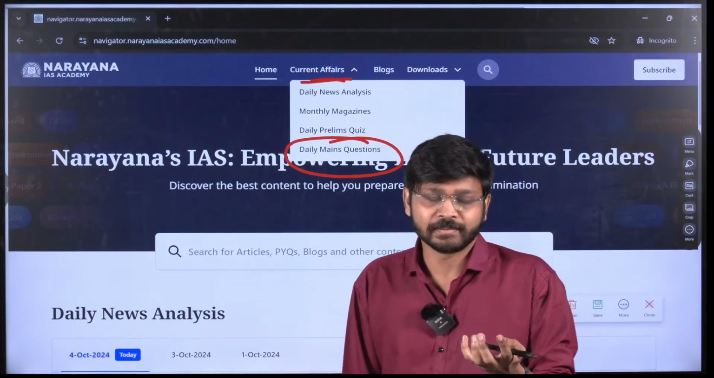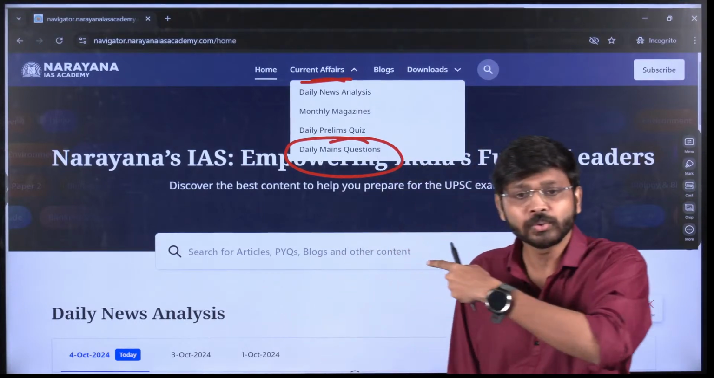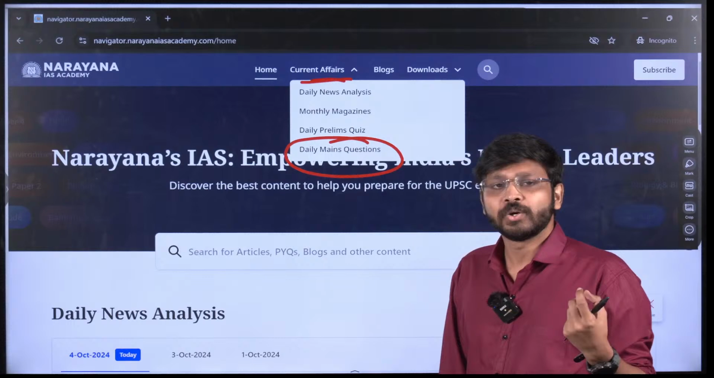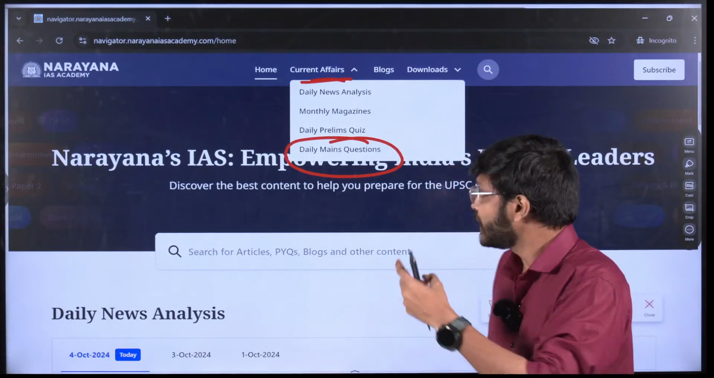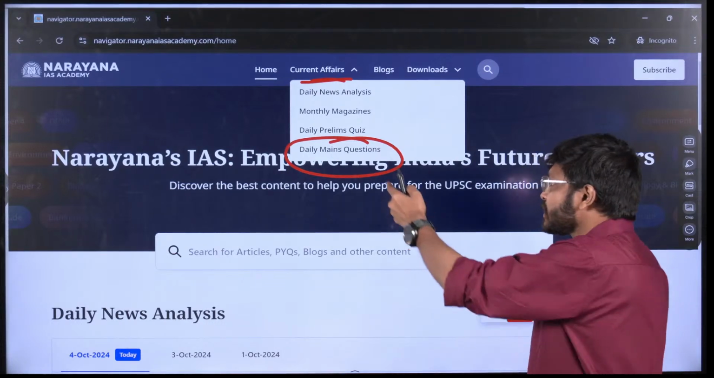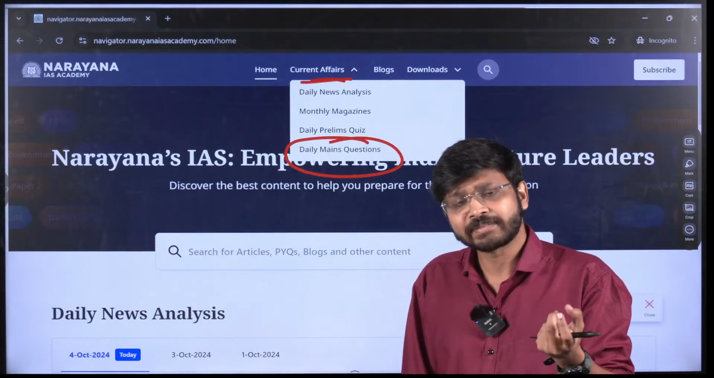To write a better answer, you can do it by practicing only. So go to this daily mains question section, and obviously we'll be discussing the relevant topics of that particular day, and we'll be making questions also based on that. So go to this daily mains question, and you will find the question as well as the approach there.